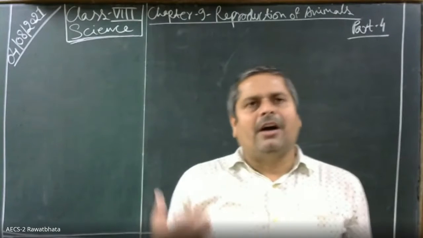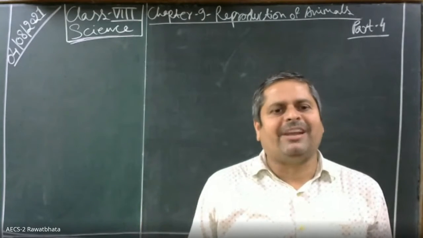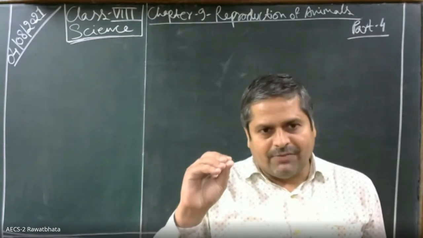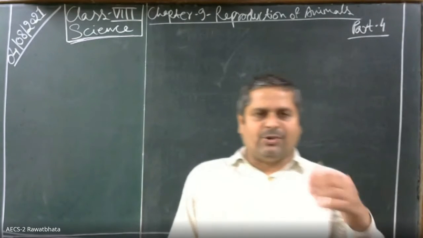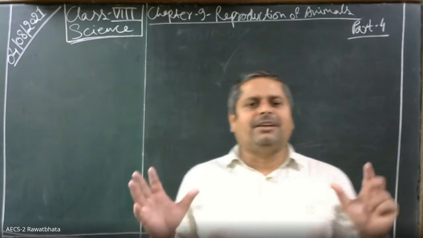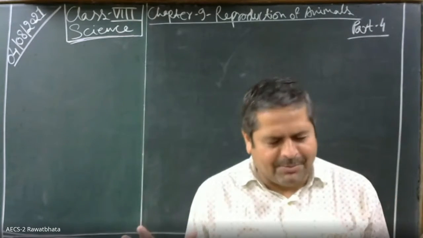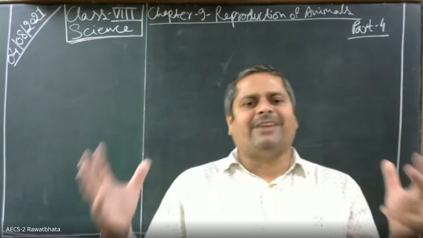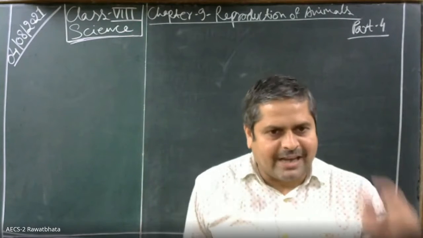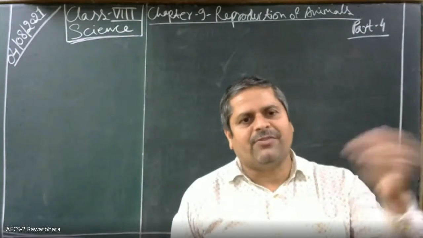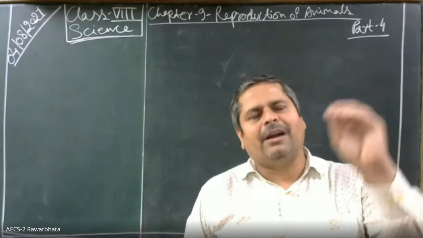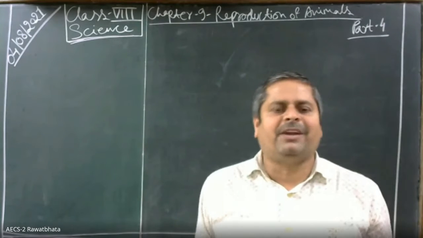Then we have seen how development of the embryo takes place. Once fertilization takes place, let me tell you what fertilization is. Fertilization is the fusion of a male gamete with a female gamete to form a diploid cell called the zygote. The zygote is the first living cell. Once it is formed, it is implanted in the uterus for further development.